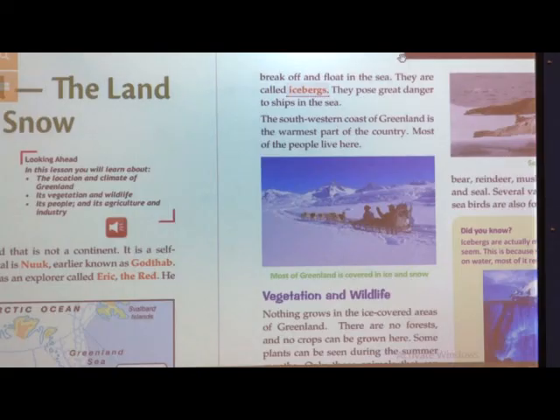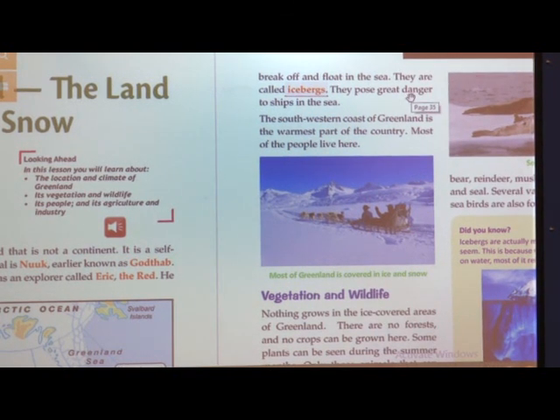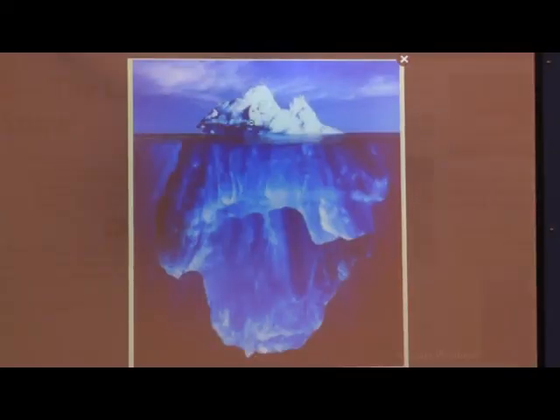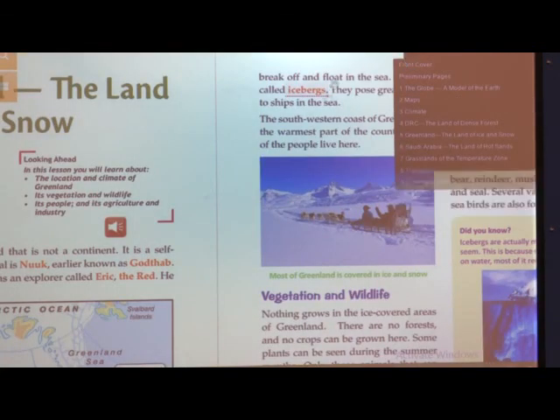Why are they dangerous? Because as you can see in this picture, a very small portion of the iceberg is seen above the sea level. But if you see it below the water, you can see the structure, how huge it is. So, these are very dangerous. They look very small, but they are very dangerous for the ships.